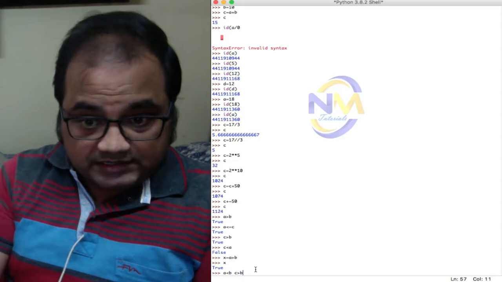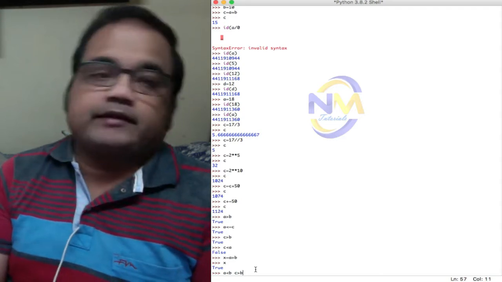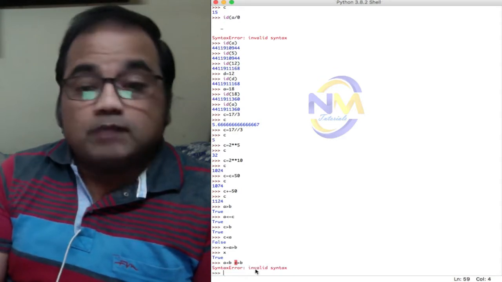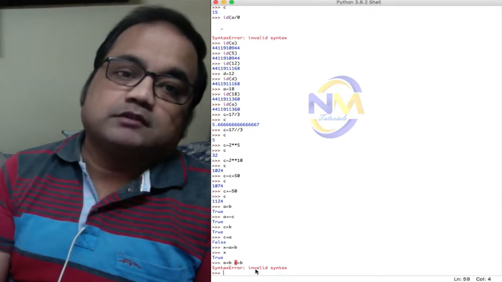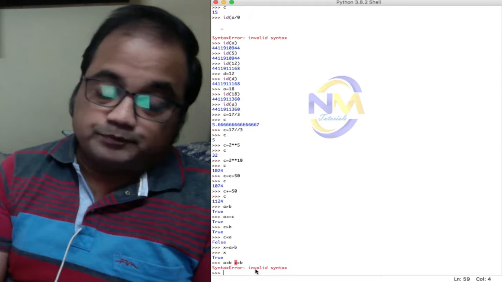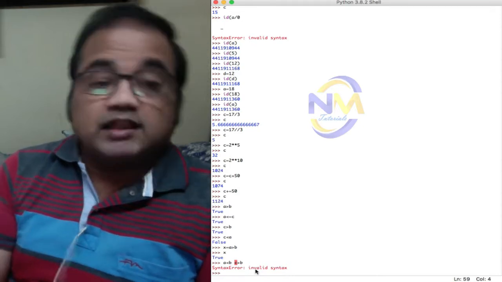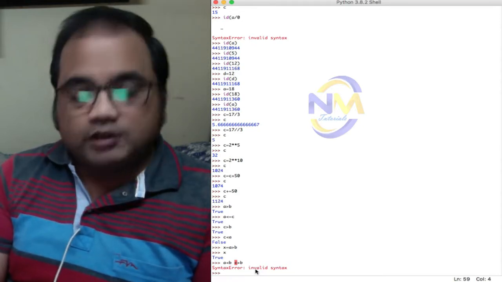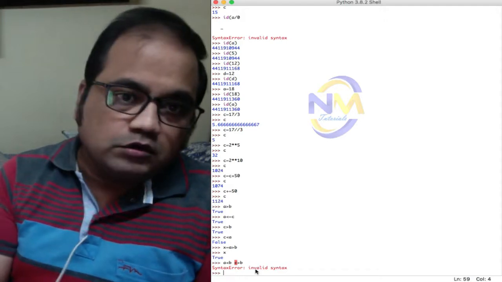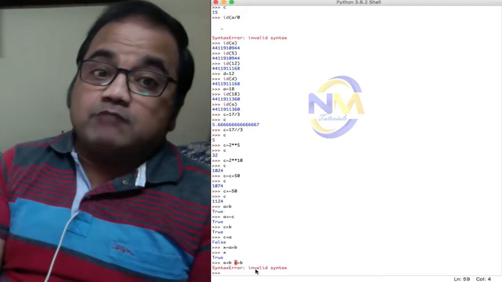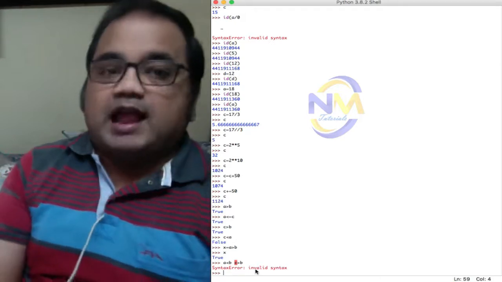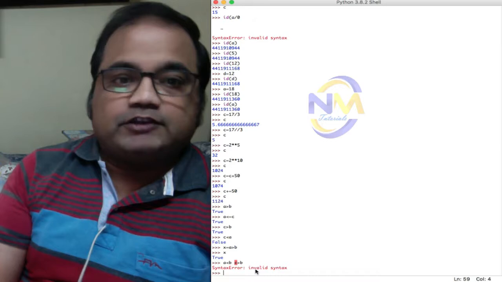If I press enter, it gives me an error. So I have to combine two conditions. Now, how to combine? There are logical operators. There are three logical operators: and, or, not.